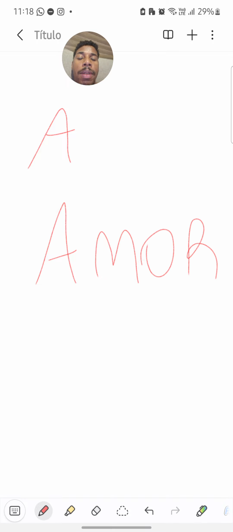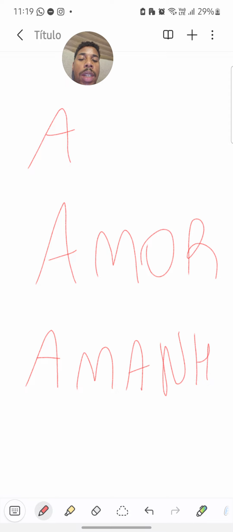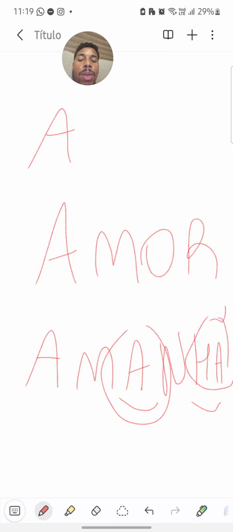We have other words with open a, lower a, like amor, that means love. We have amanhã. This is an interesting word because we have two nasal sounds. Amanhã. Interesting, right? This sound and this sound are nasal, and this one is open.